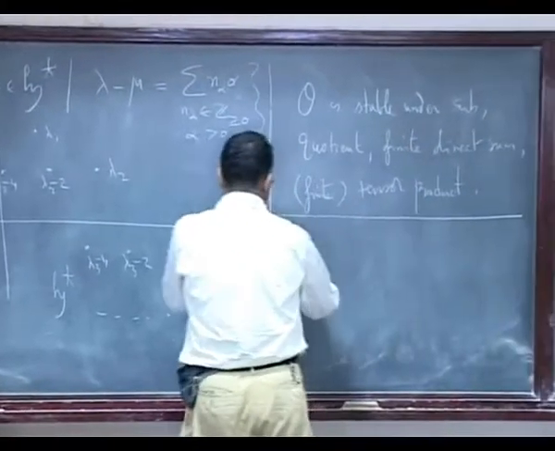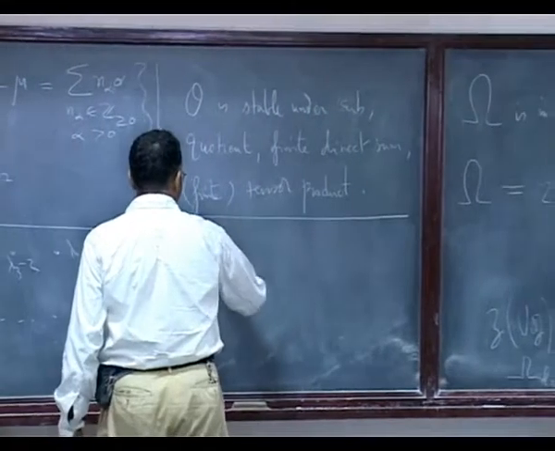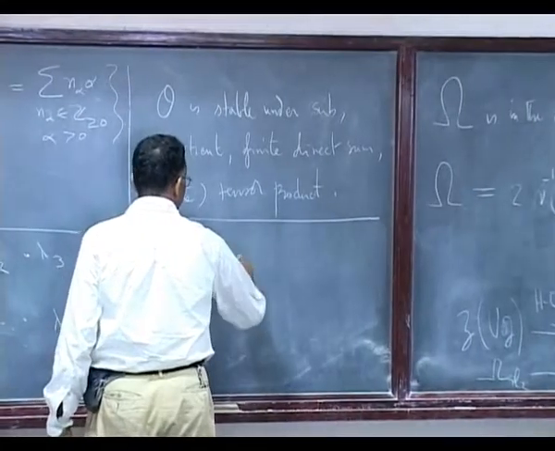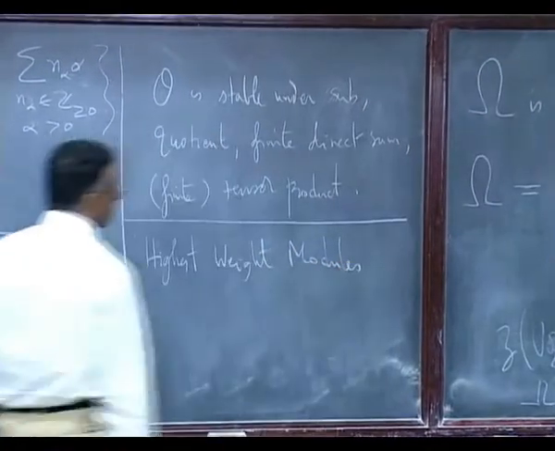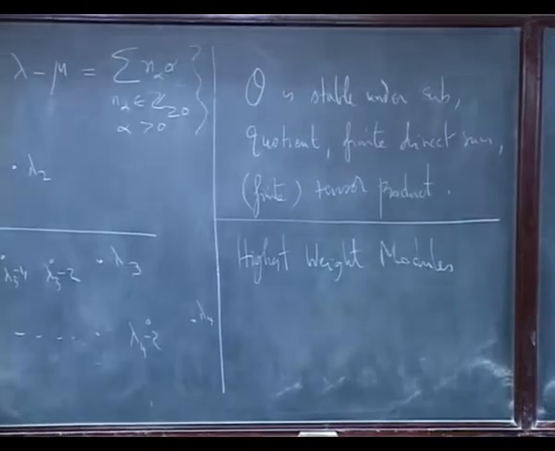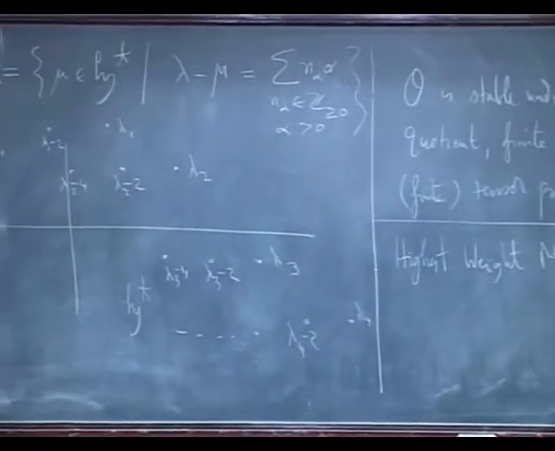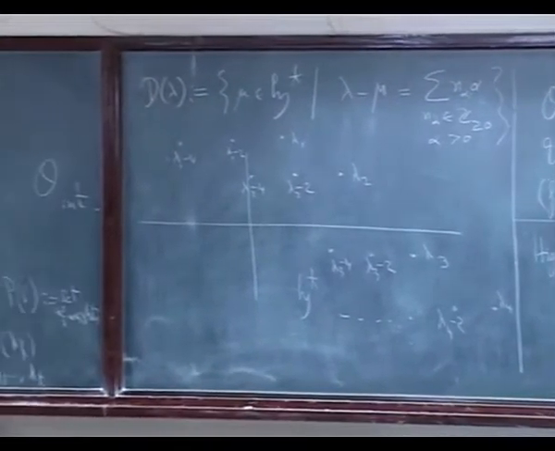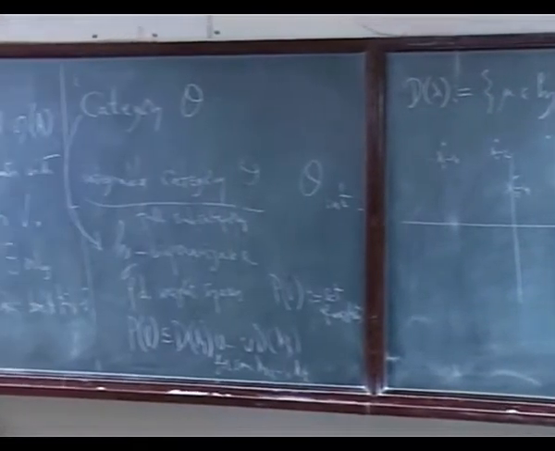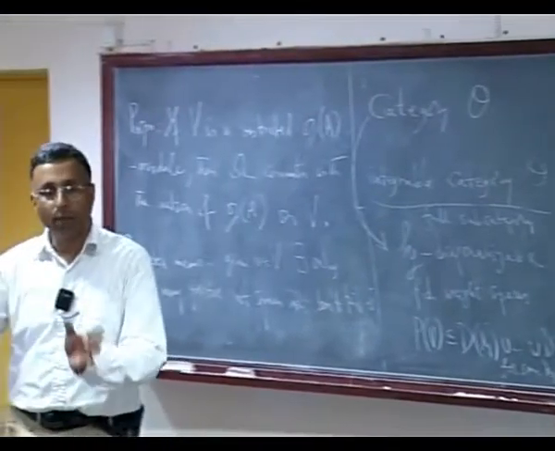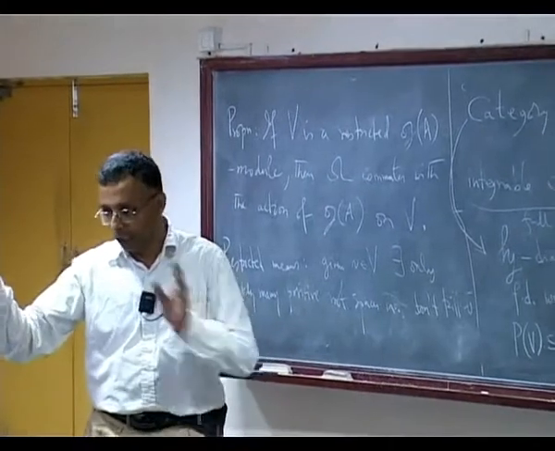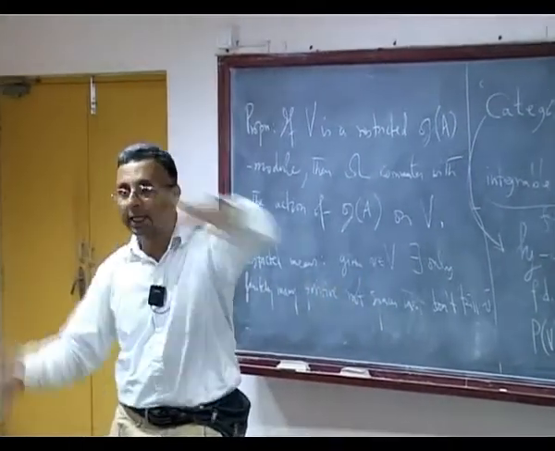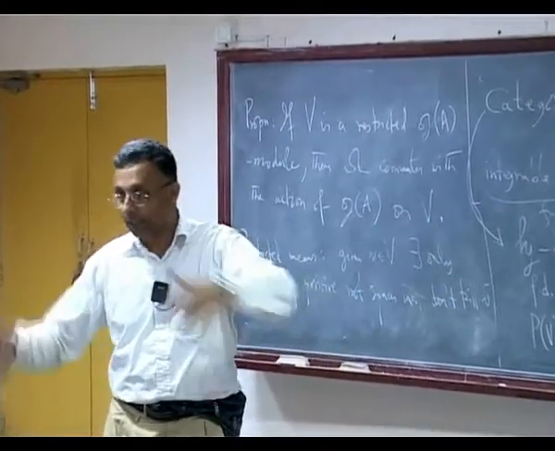Okay, so then the next thing is the highest weight module. This is the next notion. This is defined exactly as in the case of the finite dimensional situation, where you have a weight vector which is killed by all the x's. It is a weight vector for h, and the module is generated by that vector, a cyclic module.